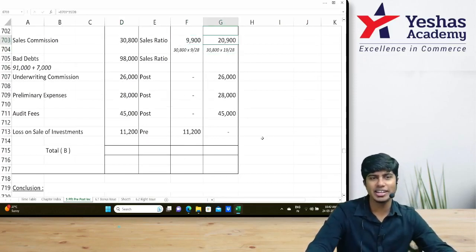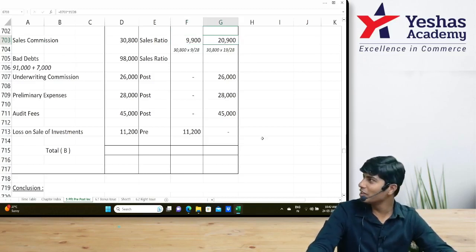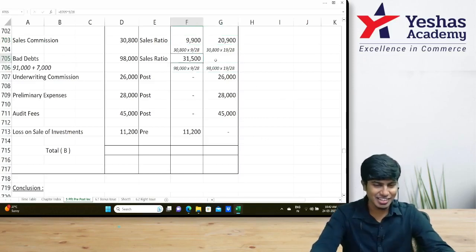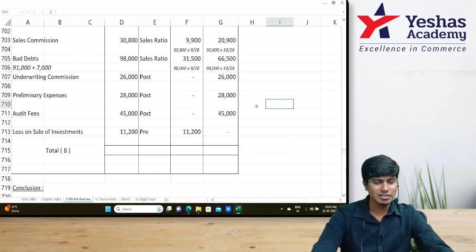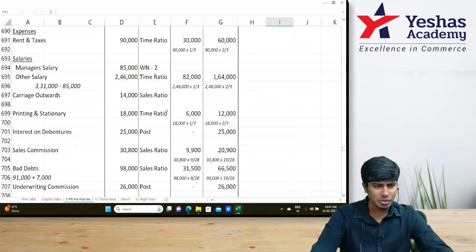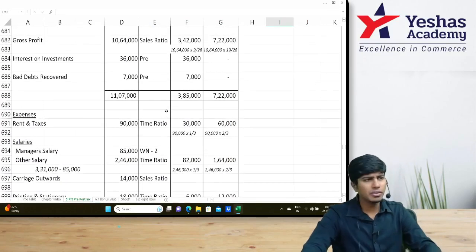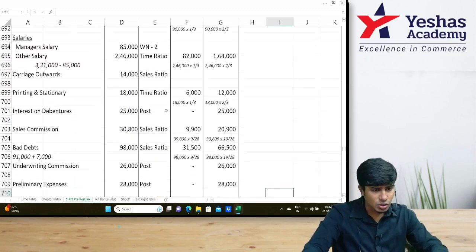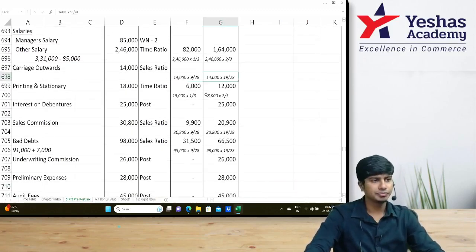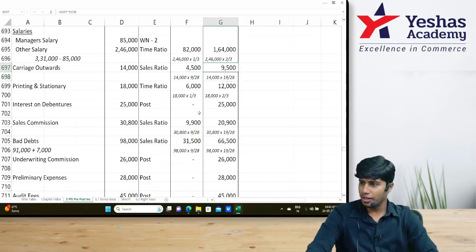9,900 and 20,900. No one is computing. Some of them are yawning, some of them are watching some people yawning. 98,000 into 9 by 28 and 19 by 28: 31,500 and 66,500. We are left with only one item now, manager's salary. Shall we do working now? Carriage outwards, 14,000 into 9 by 28, 19 by 28: 4,500 and 9,500. Got it?